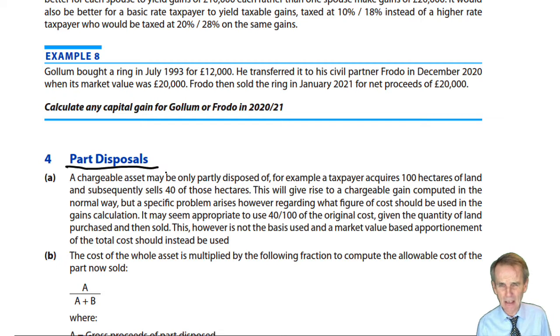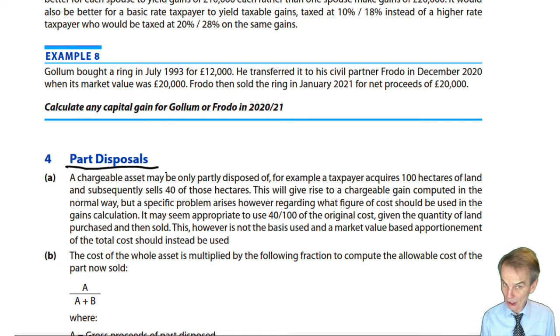Odd concept there, you might think, a part disposal of an asset. How can you sell off a bit of an asset and not all of it there? Well, it's more easy than you might think. The reason being, for example, you buy a parcel of land of 10 hectares, and at some point in the future, you dispose of some, but not all of that land. You maybe sell 6 of the 10 hectares.